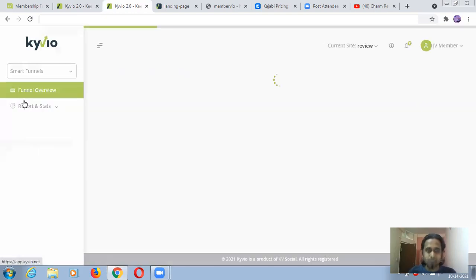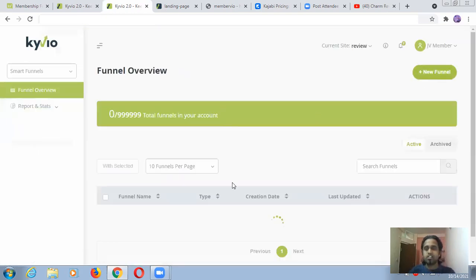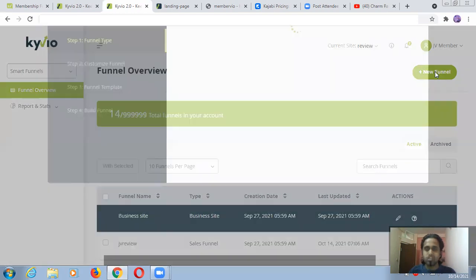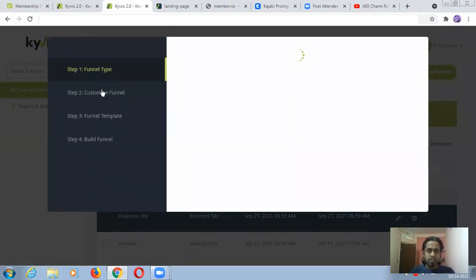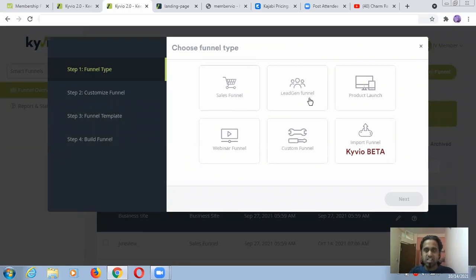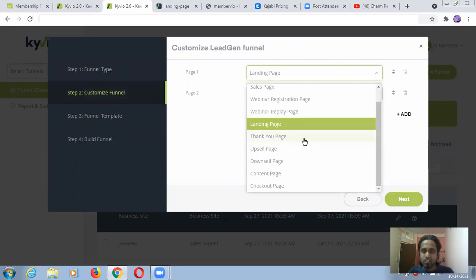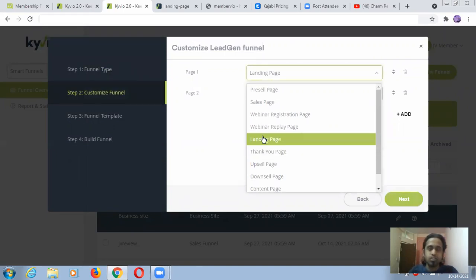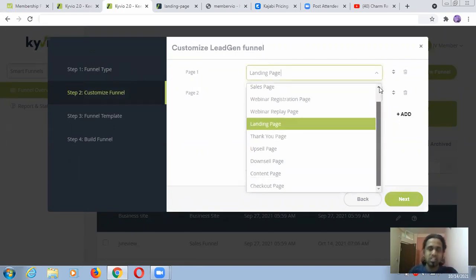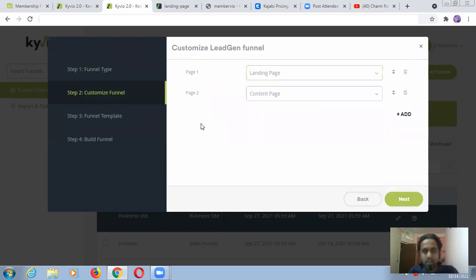Now this is the Smart Funnel, so you just have to create a funnel. Right now it would take too much time, so I'm just going fast with this. See, funnel type, funnel template, sales funnel, lead generation funnel, all these things are available, guys. I'm just going for a lead generation funnel for you. For example, page one, landing page, content page. These are done for you, guys. You don't have to create all of this; it's all done. You can go ahead and make some changes.